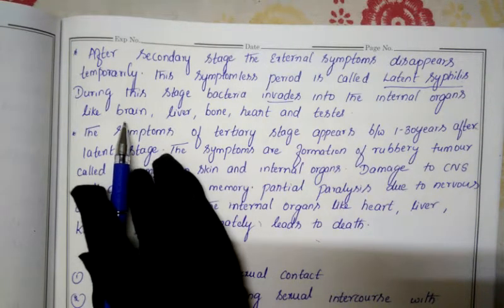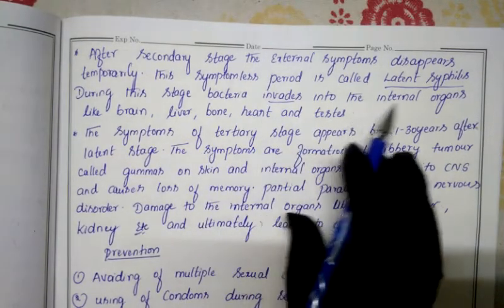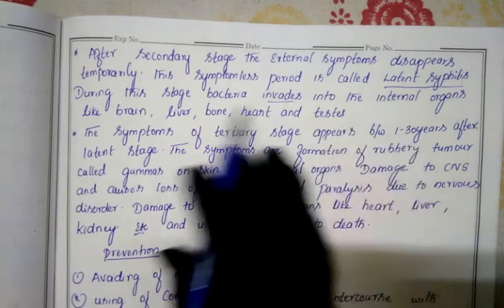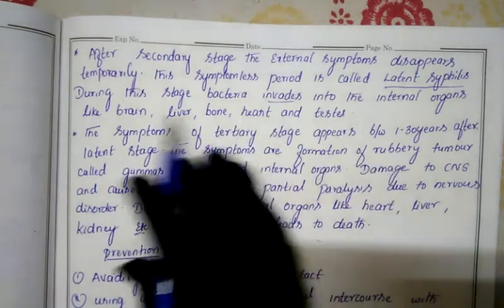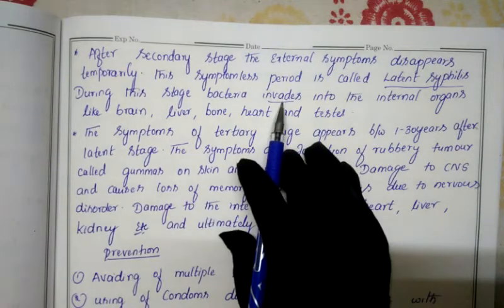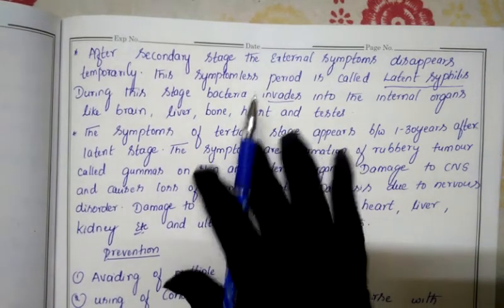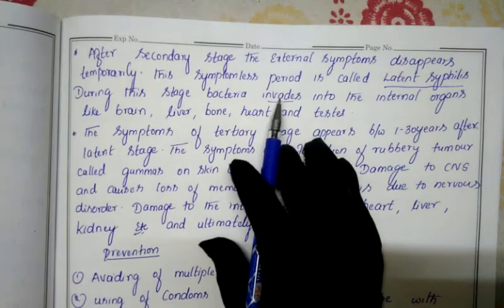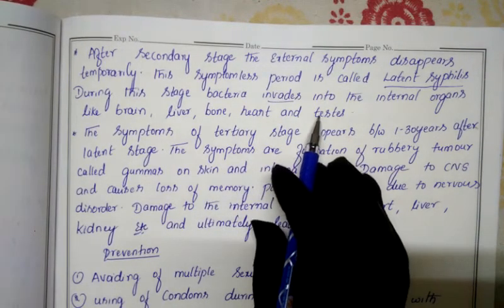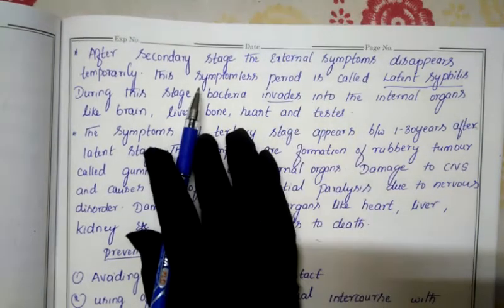Important internal organs are present: brain, liver, bone, heart, testes, ovaries, pancreas. So many internal organs are present inside our body. Among these internal organs, the bacteria will take entry. Invade means it will take entry into any one of these internal organs, and it will start destroying that organ inside our body. This is the work done by the bacteria.